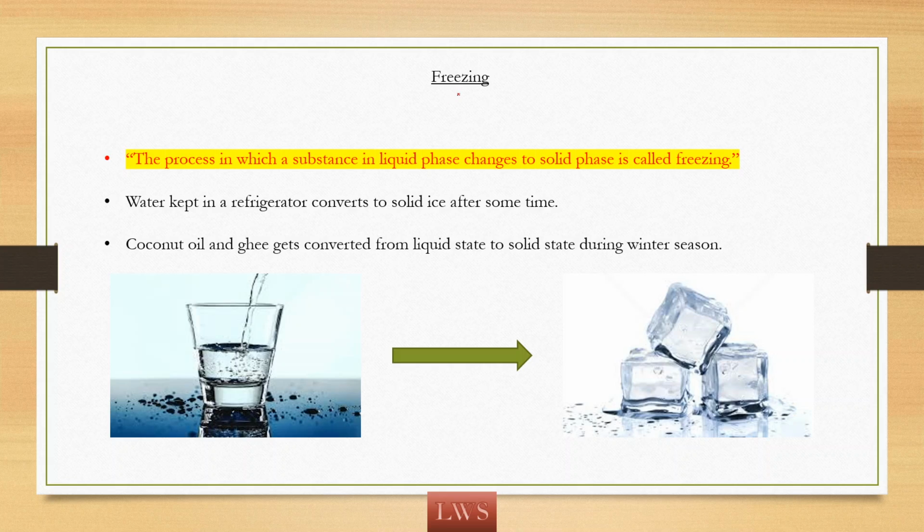So let us understand what is freezing. The process in which a substance in liquid phase changes to solid phase is called freezing. So we are having the liquid phase, and if the liquid phase is converted to solid phase, we can call it as freezing. So here you can see we have water, which is the liquid phase, and it is converted to ice, which is the solid phase. So here a liquid is converted to solid, so you can say that water is freezed to form ice.